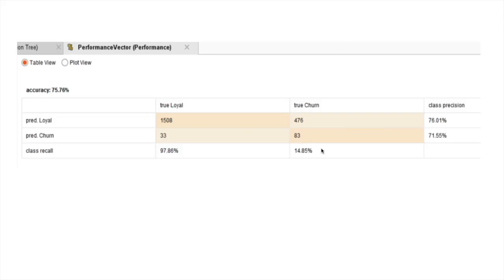This shows that the model is not as accurate when predicting the churn attribute as compared to the loyal attribute, since the class precision and class recall are higher for the loyal predictions compared to the churn predictions. Moving on to our recommendations based on the decision tree and the performance,